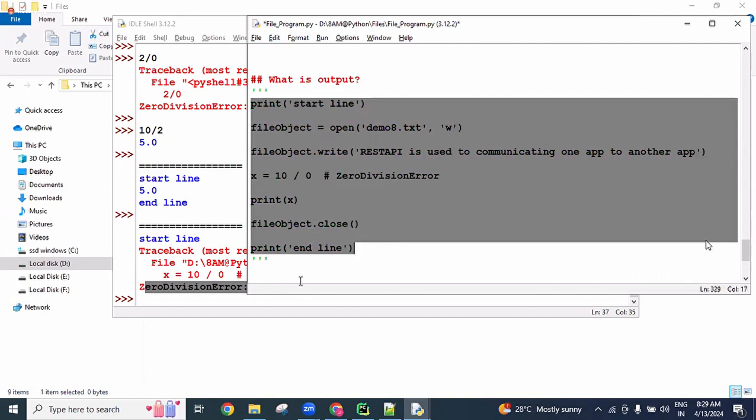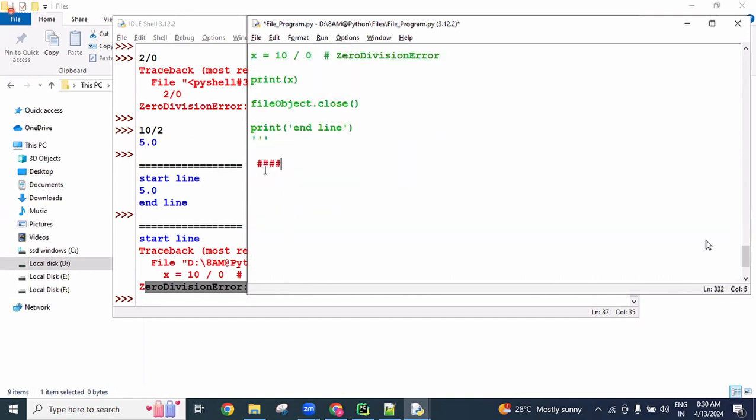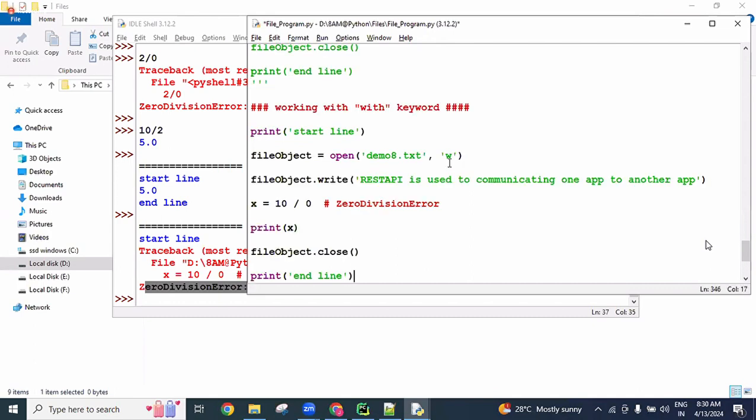Now, to overcome this problem, we can use the with keyword. Working with the with keyword, this is the concept. Now you can see here, start line I'm printing. So I'm not going to use this one like this. With the with keyword, how we use it: with keyword followed by the open method, like we are writing with open of so and so file.